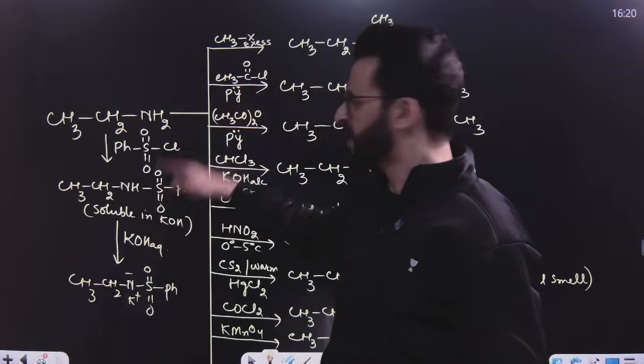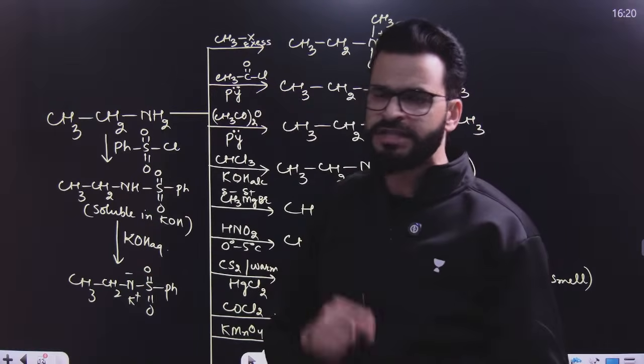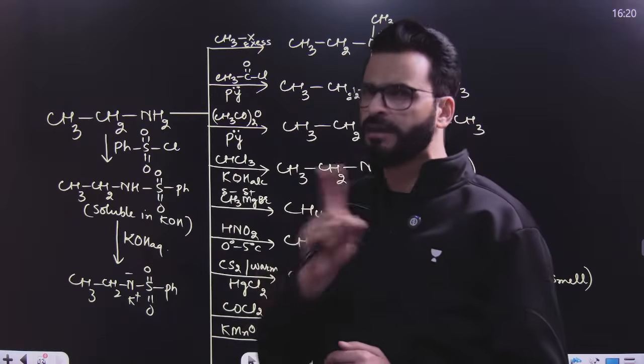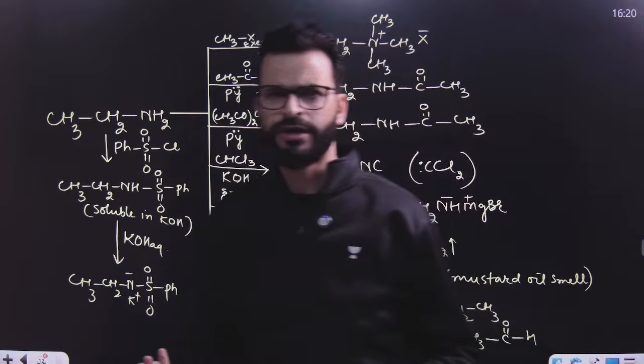Primary amine reacts with it and results in the formation of a solid, but which is soluble in KOH. Secondary amine reacts with it, forms a solid, but that is insoluble in KOH or alkali. But tertiary amine does not react with it.